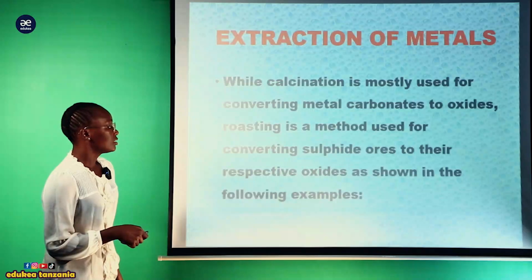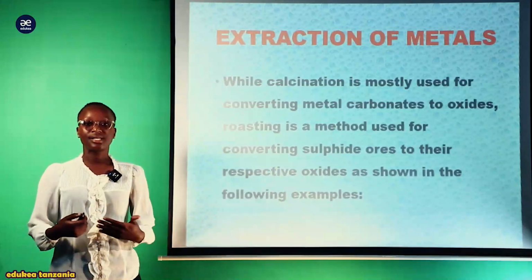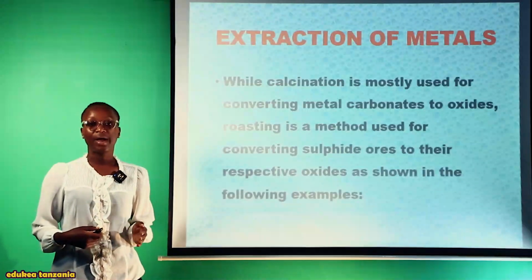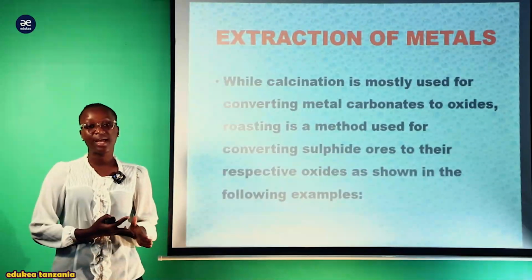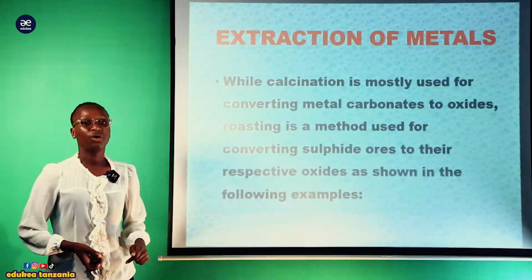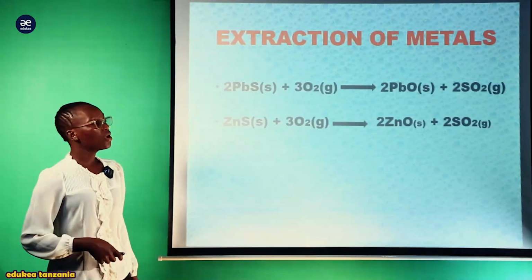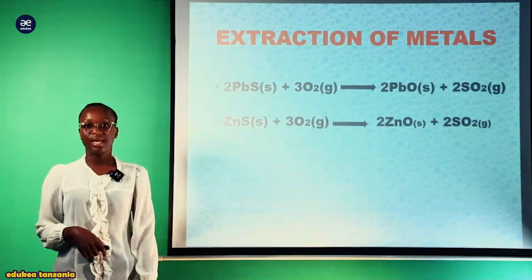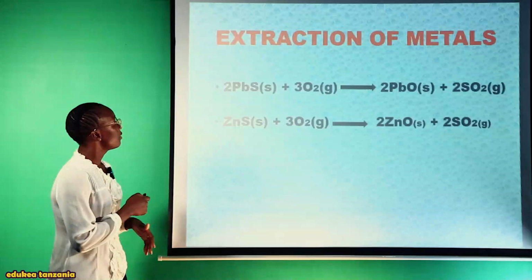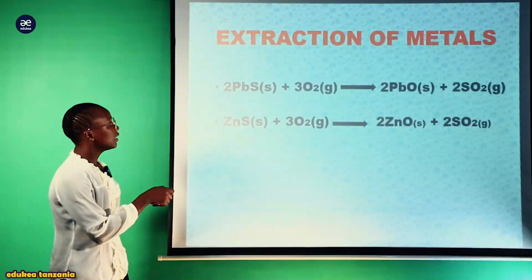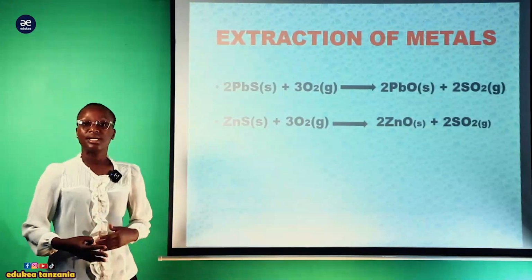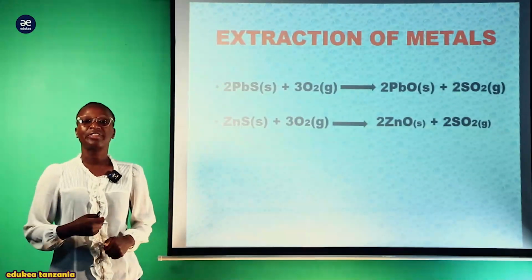This is shown in the following example. Let us see some of the examples which demonstrate the process of roasting, where we can see the conversion of these sulfide ores, metal ores, which are converted to the metal oxides. Now you can see this is the lead sulfide. This is a metal ore which is made up of sulfide ore. After this we have the oxygen, and this oxygen is in excess. We have said that roasting involves excess air.